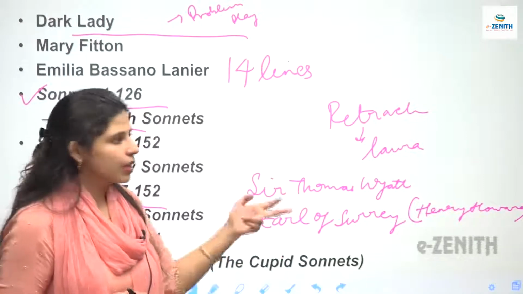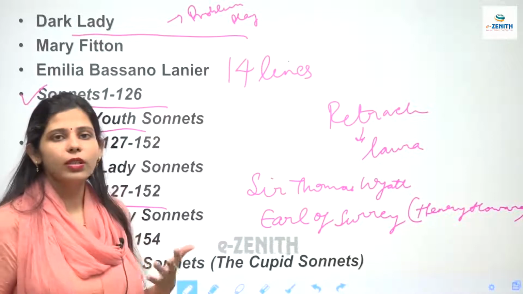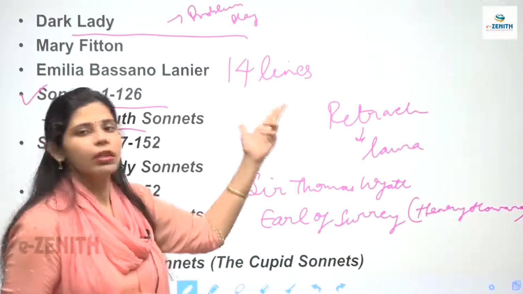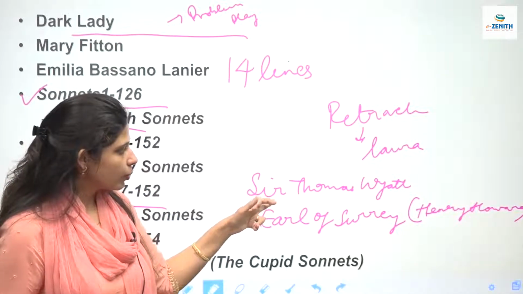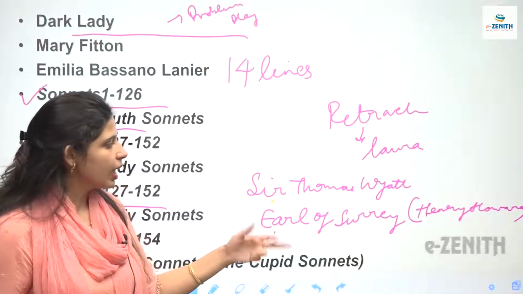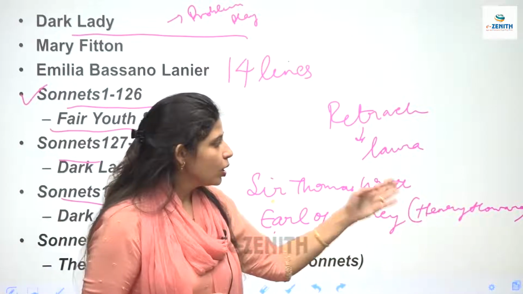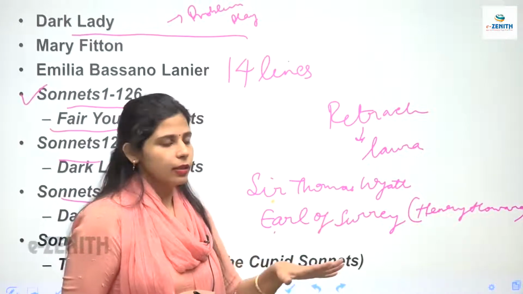So if somebody asks you this question in examination, and it is often asked, who were the two individuals that brought sonnets to England? Sonnets that were 14 line poems were brought by these two people. One was Sir Thomas Wyatt and the other one was Earl of Surrey. And what was the real name of Earl of Surrey? Henry Howard. So these two people brought sonnets from Italy.